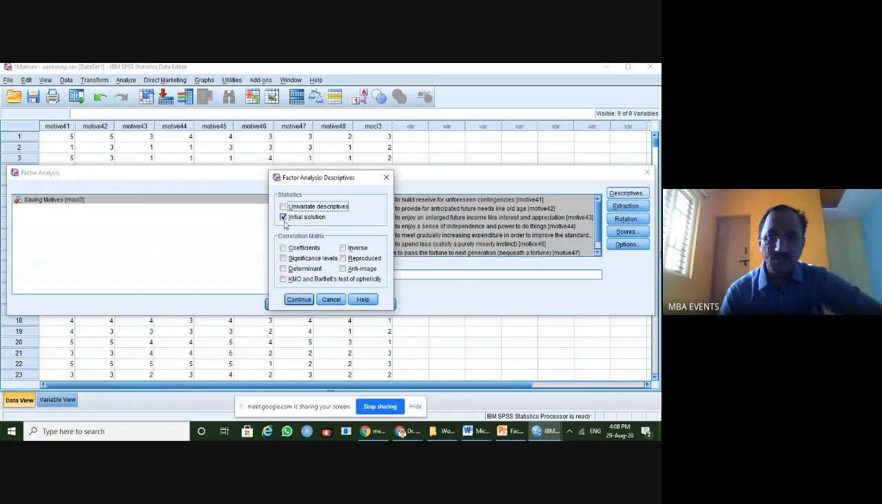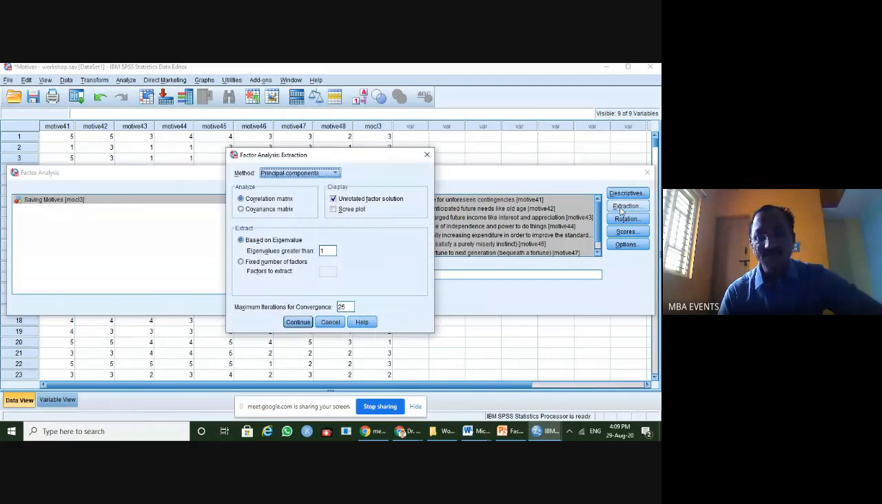Okay. So in that, first I want, in the initial solution, under that I need, with respect to the correlation matrix, as we have discussed in the first step, the KMO and Bartlett's test of sphericity. So I just check this and continue. Only this we need to select.